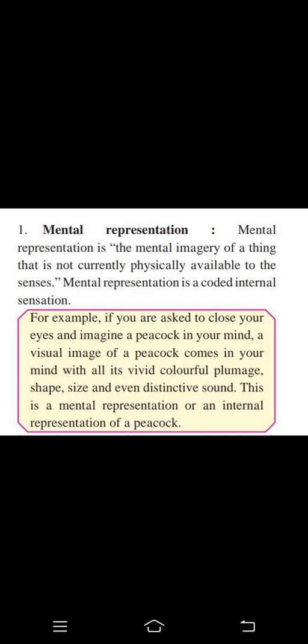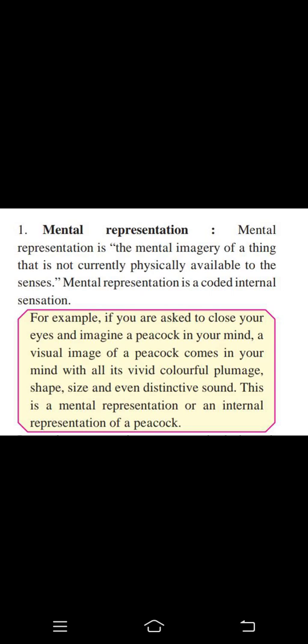Here we have a few core elements of thinking. There are four core elements, so let us start with that. First one is mental representation. The example that I just used comes from here. Mental representation is the mental imagery of a thing that is not currently physically available to the senses.